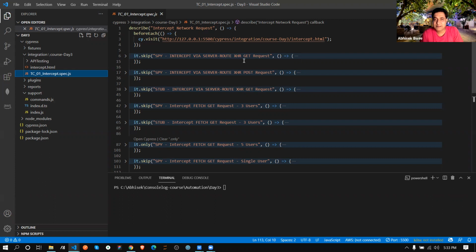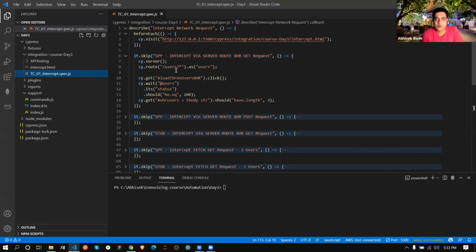You can see this 1, 2, 3 up to this, basically we are doing some get and post methods via XHR. This one we are doing via fetch. So what is the difference if I am opening this code? See, this is my cy.server, then cy.route like this.